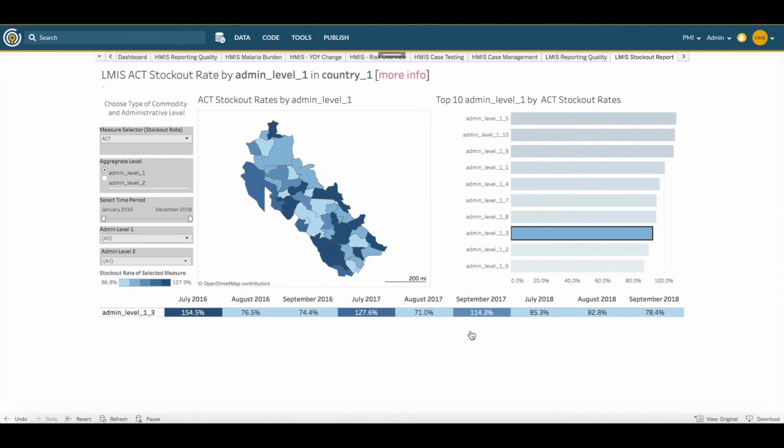Some of the actions that could be taken as a result of viewing this historical data might include making sure that minimum stock levels are increased around the same period next year in order to avoid stockouts, since we can anticipate that consumption will also increase in the peak season.